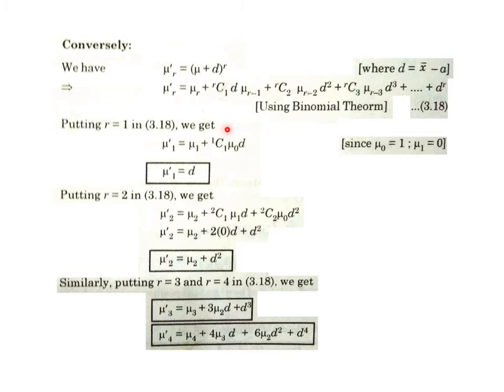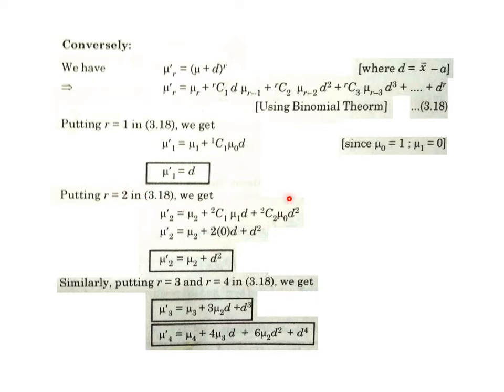we get mu1 dash equals, because r is 1, mu1 dash equals mu1 plus 1C1, we have to stop it here, and as r is 1, it's mu0 d. Mu0's standard value is 1 always, and mu1's standard value is 0 always. You have to remember mu0 is 1, mu1 is 0, and mu0 dash is always 1. Okay, so mu1 dash is nothing but d.